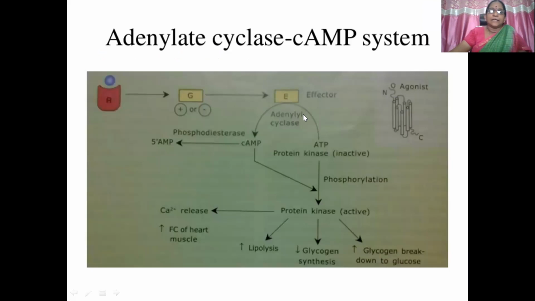So here, adenylate cyclase, cyclic AMP is released from ATP. So this is going to get metabolized at the end by phosphodiesterase enzyme. And here is protein kinase. This cyclic AMP is going to activate the protein kinase which is inactive. So further there is increased lipolysis, decreased glycogen synthesis and increased glycogen breakdown to glucose. So much amount of glucose is used for the muscular contraction. So enhanced force of contraction. So along with calcium release, increased force of contraction of heart muscle results.